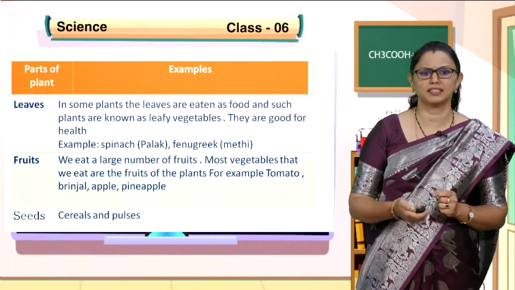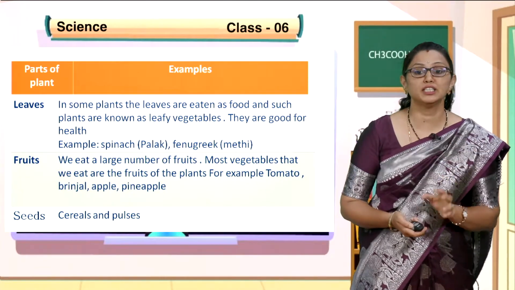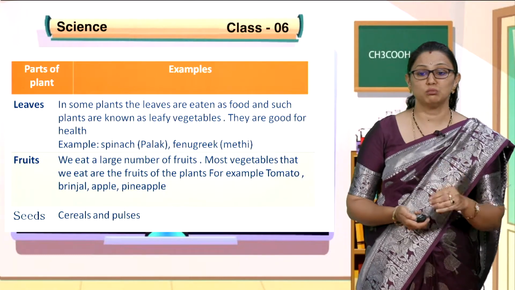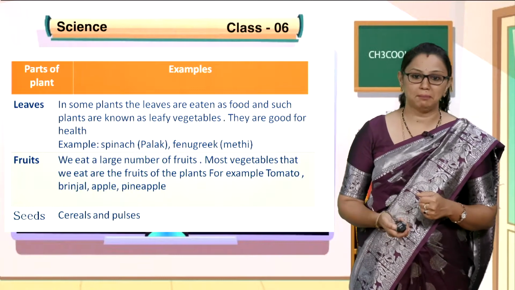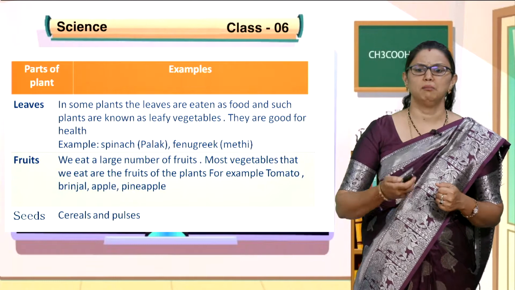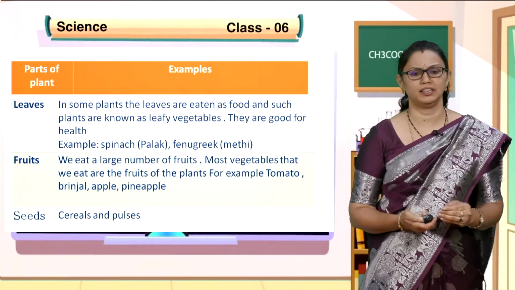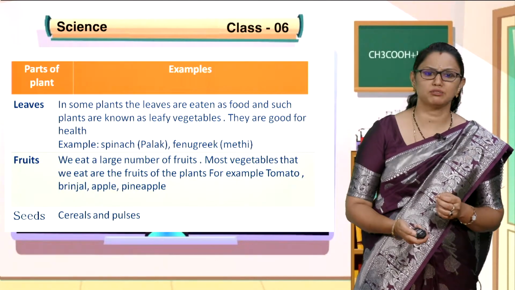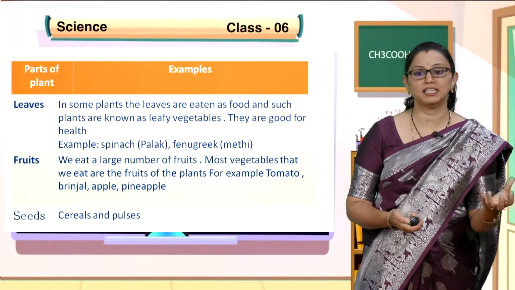The next part is leaves. In some plants, the leaves are eaten as food, and such plants are known as leafy vegetables. Most of the food which we eat is vegetables, so they are good for health. All the parts of the plant body which are used as food are very good for health. An example of leaves used as food is spinach, the palak which you have seen, and your palak paneer and so on, they prepare, no?